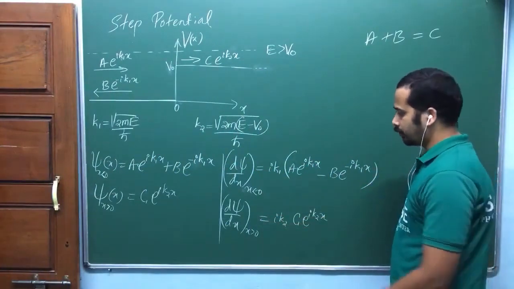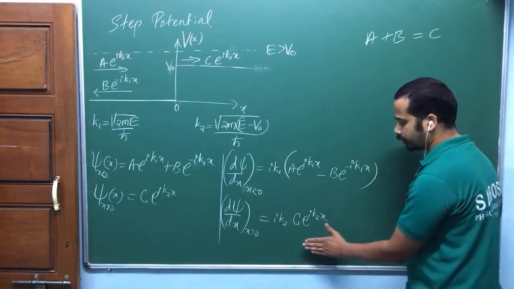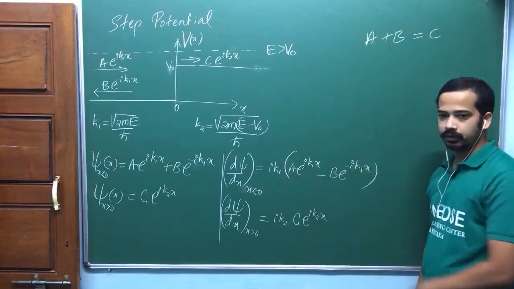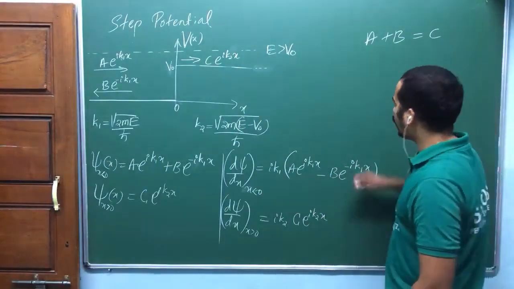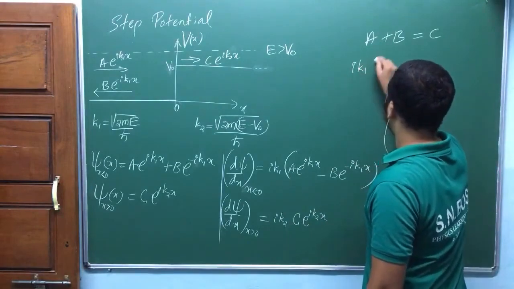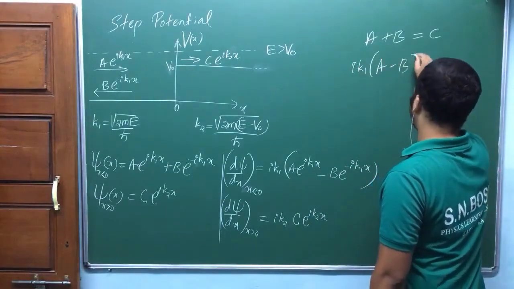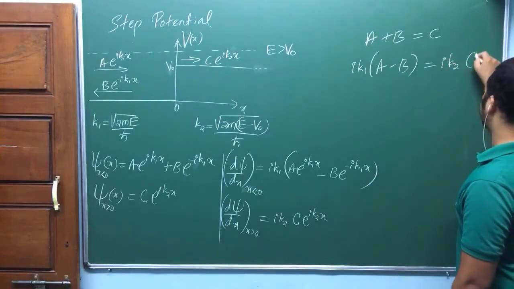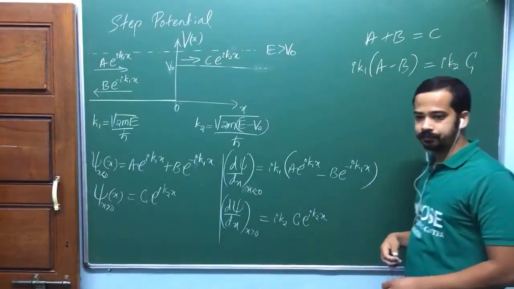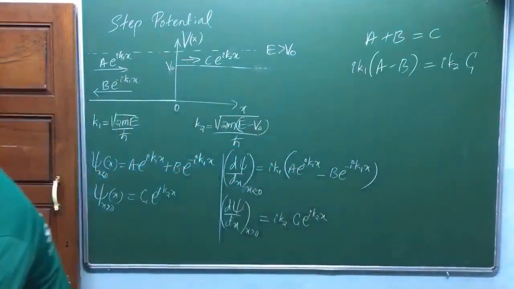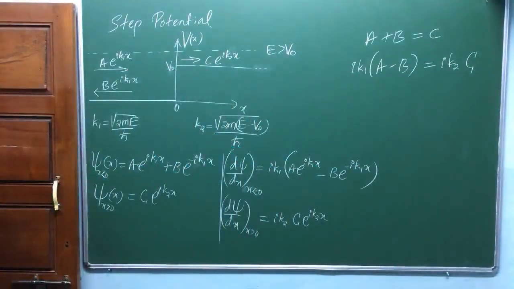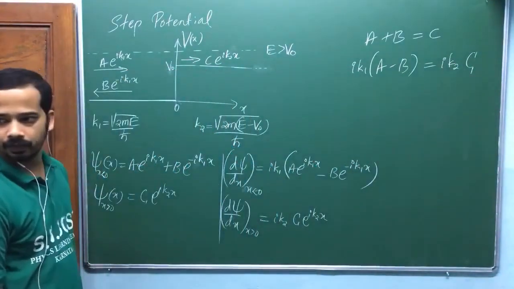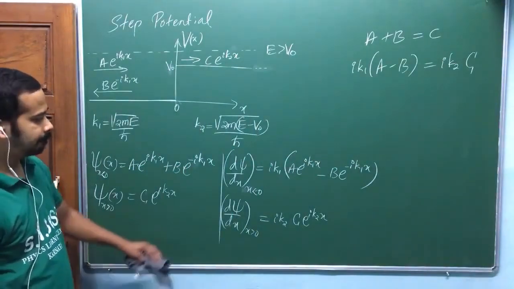When you put x equal to 0 in both, these two should be equal. So that gives ik1 (a minus b) is equal to ik2 c, isn't it? Keep these equations on one side.